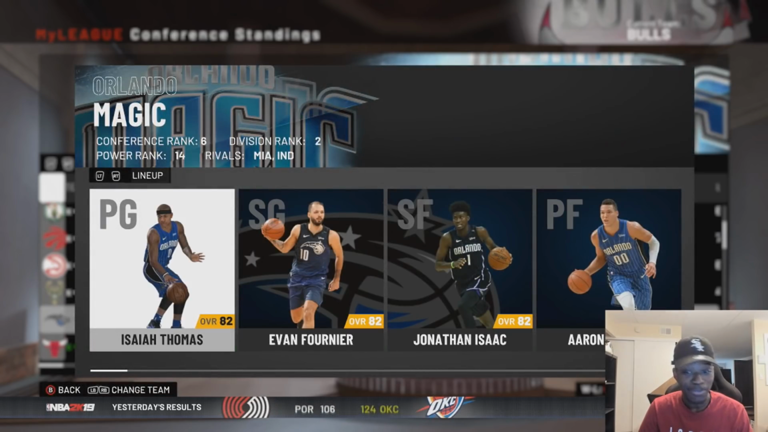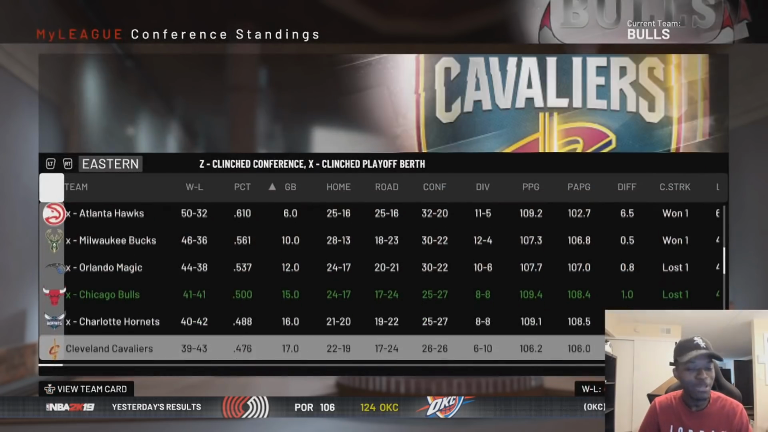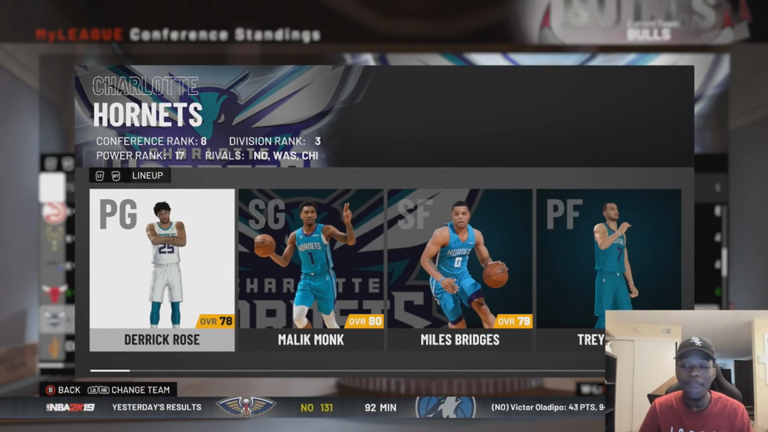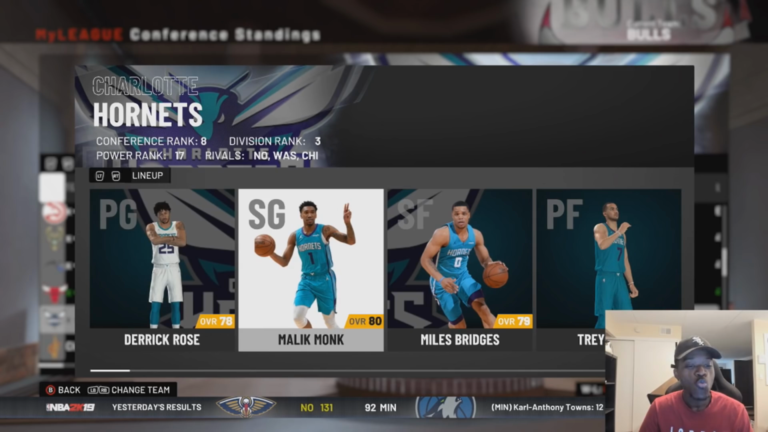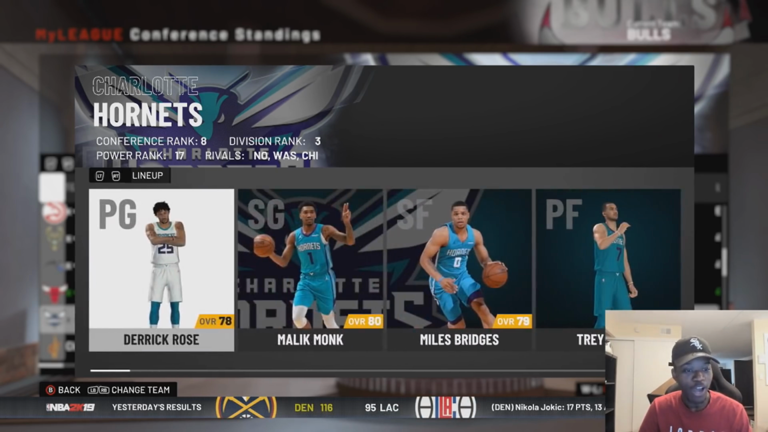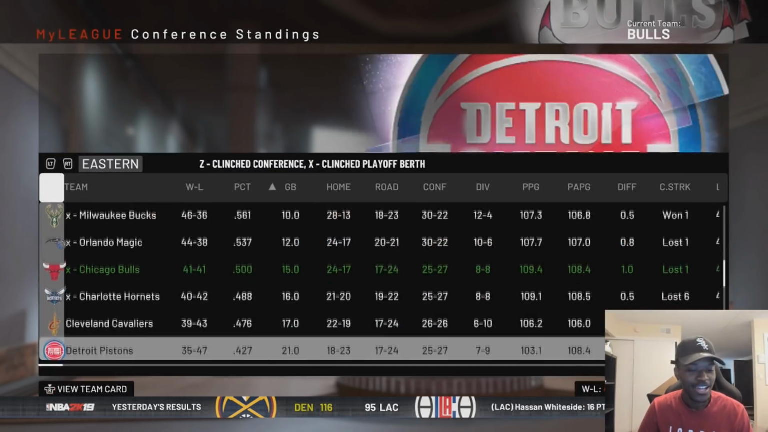The Orlando Magic make the playoffs with IT, and then the Bulls make the playoffs with Kemba Walker. We were 41-41, but we made it. And then the Hornets make the playoffs. I thought they were going to be in major tank mode. Yo, that's crazy. Their best overall player going into the season was JJ Redick. And they are a playoff team right now. Congratulations to them. Derrick Rose averaged 15. Come on, baby. That's what we like to see.